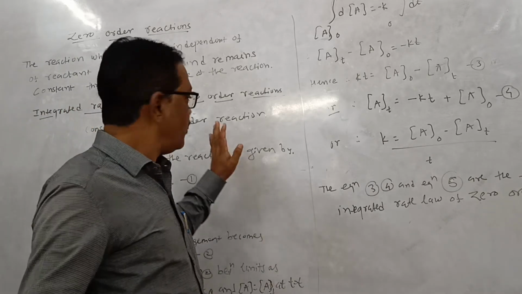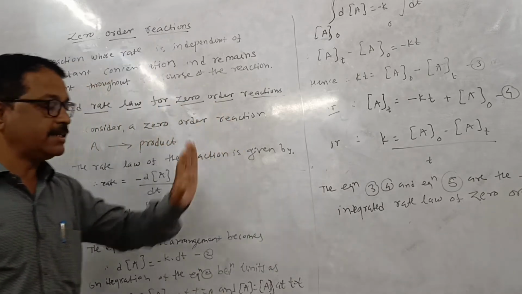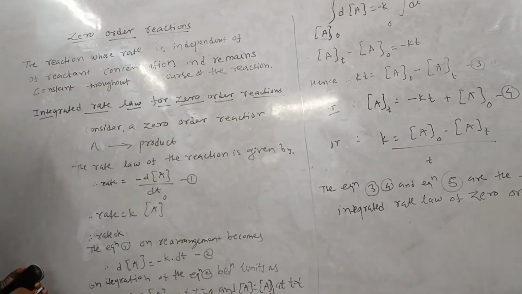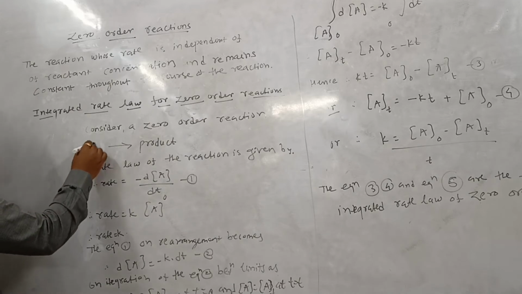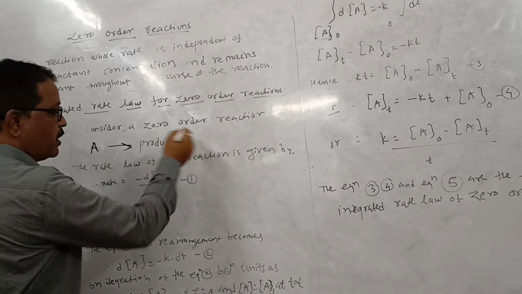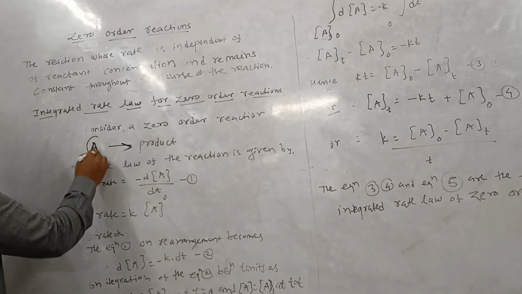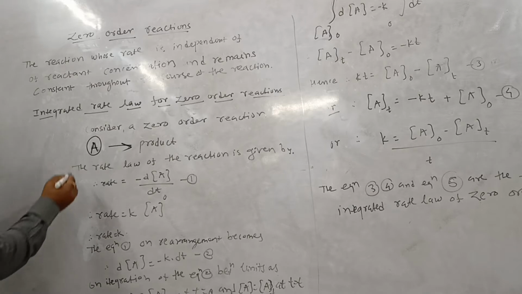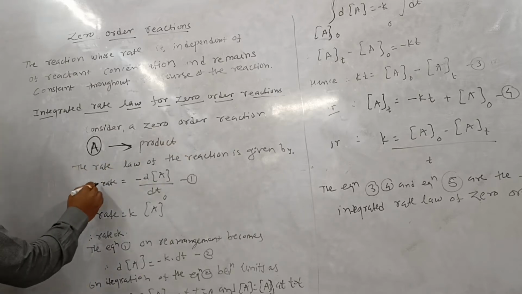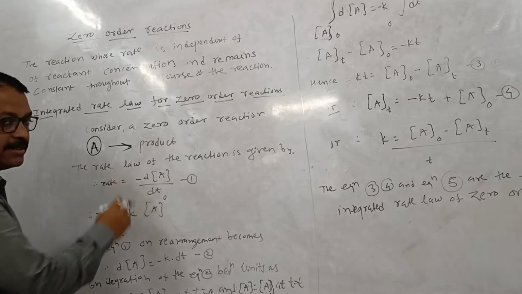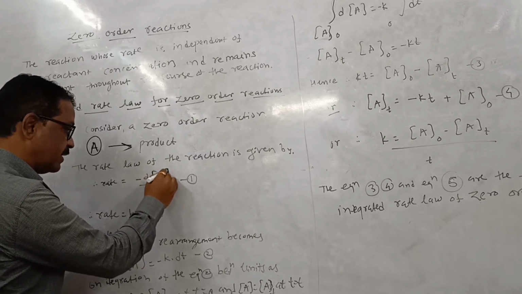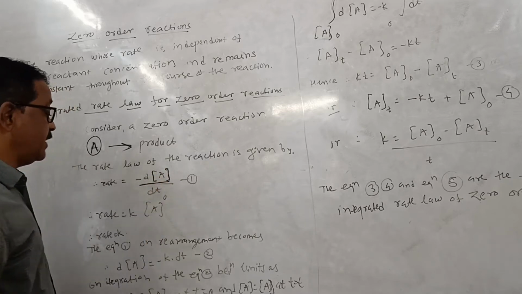Integrated rate law for zero order reaction. Consider a zero order reaction, A goes to product, where A is the reactant. The rate law of the reaction is given by rate is equal to minus d[A] upon dt.